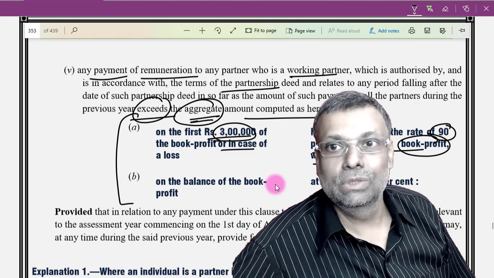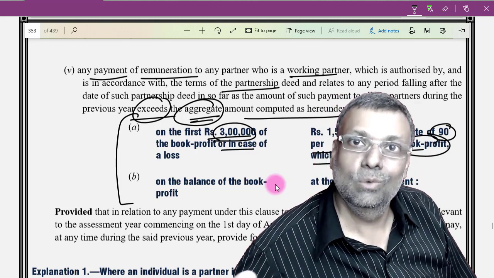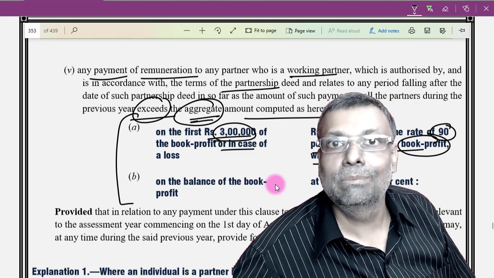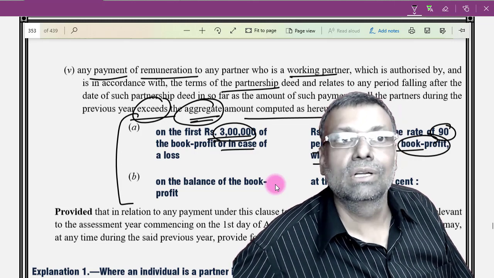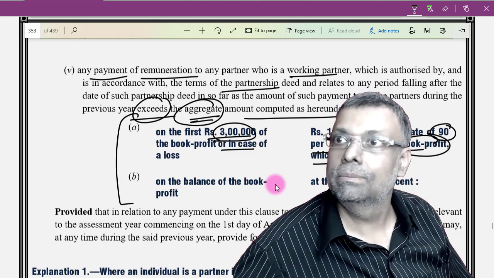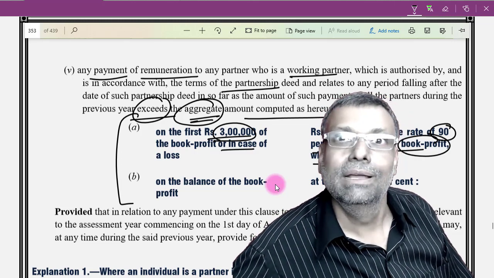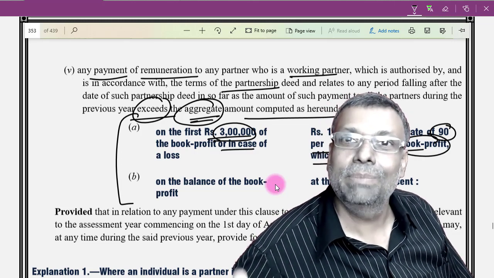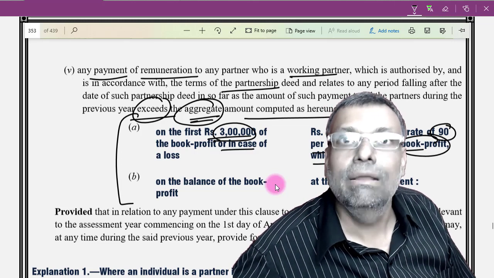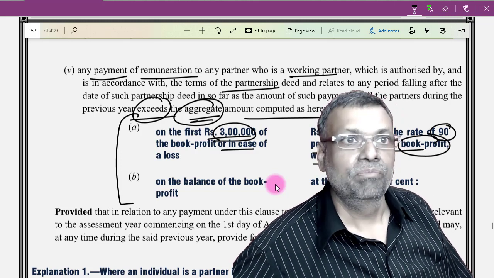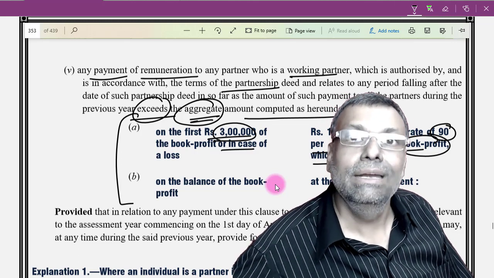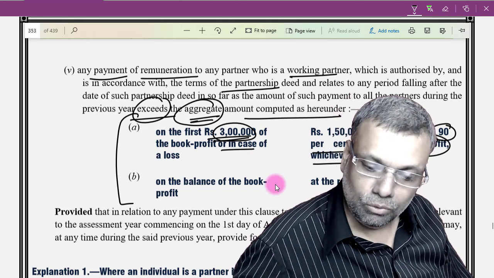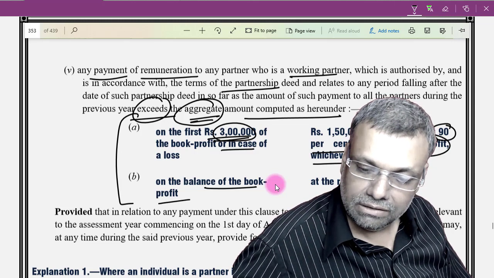Now some people also confuse. In fact, some people have even gone to court. In the MAT chapter there is a term called book profit, and in this chapter also there is a term called book profit. So you will always be confused. Oh my God, book profit is coming everywhere. But the book profit in each chapter is defined for that respective purpose. Although the words are the same grammatically, it has a different meaning in the different chapters altogether. So up to 3 lakhs, and the balance of the book profit 60%.